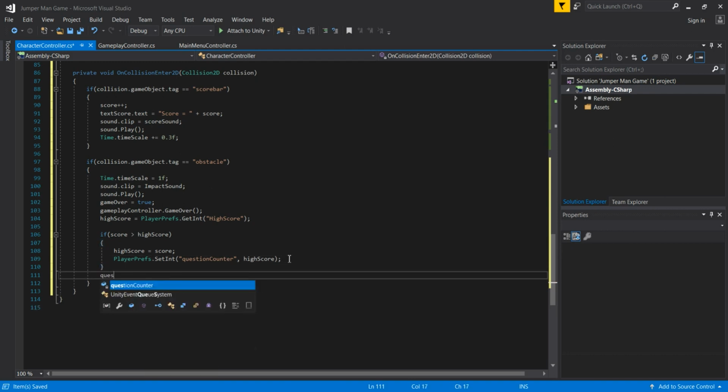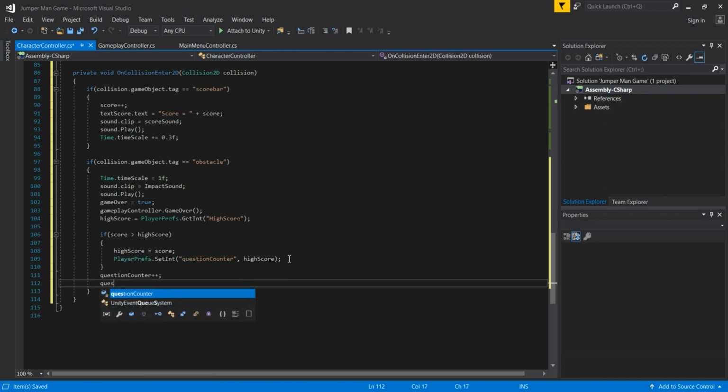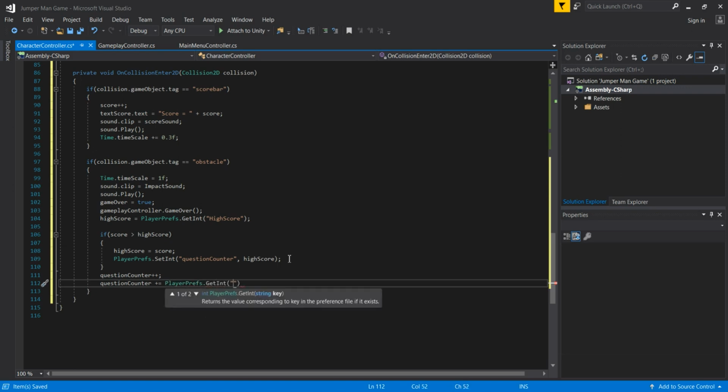Then we are going to increase our question counter by 1 because we kick one of our obstacles. We are going to prepare our quiz scene, and I will explain that later. So we use our question counter, plus equal to PlayerPrefs GetInt one more time, and we pass questionCounter by hard coding because we are again getting that integer.